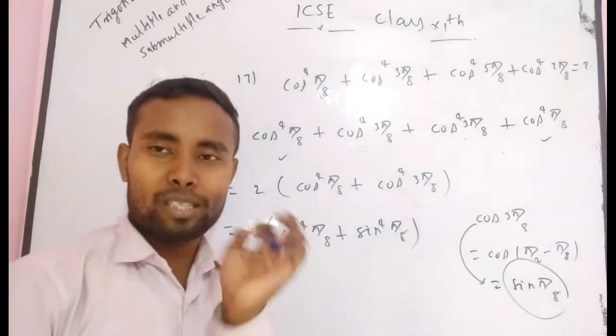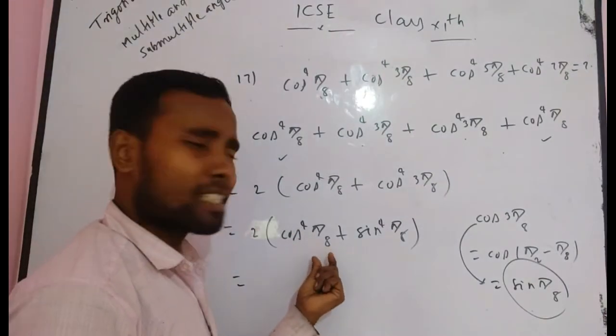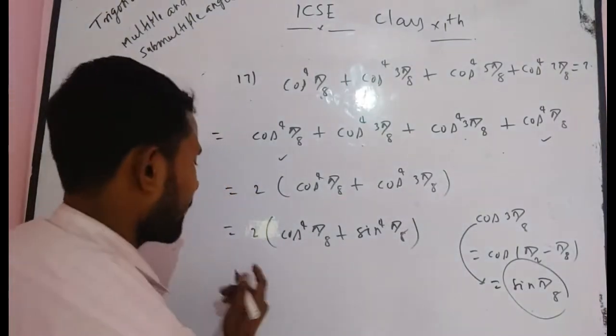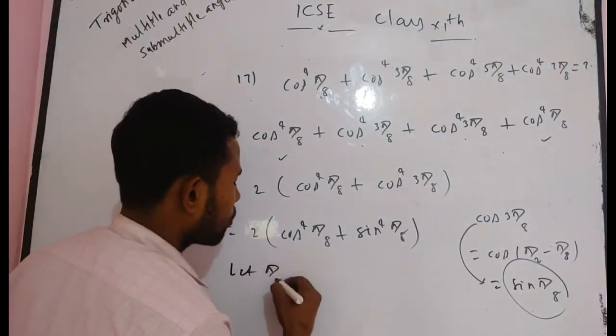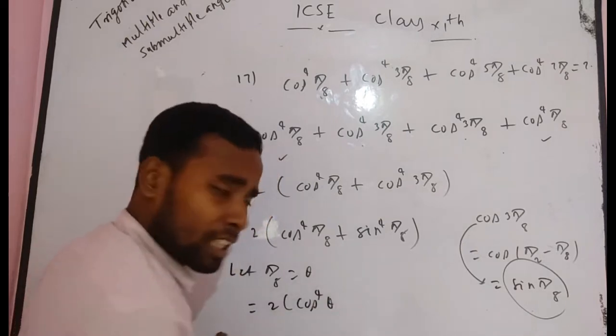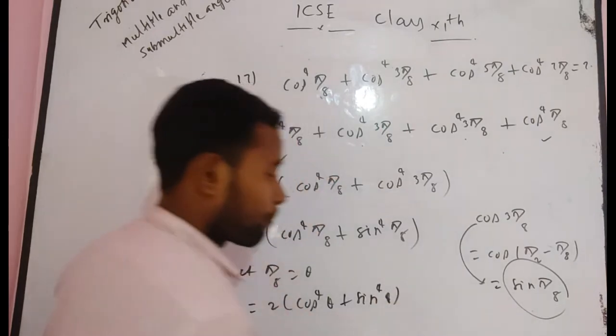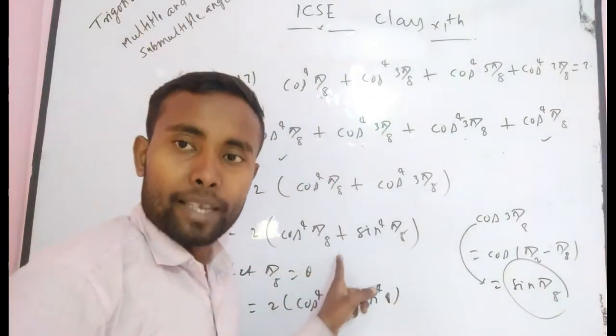Now here you have to use a simple formula. Suppose for one minute that π/8 is equal to θ, then it becomes 2 times cos⁴θ plus sin⁴θ.